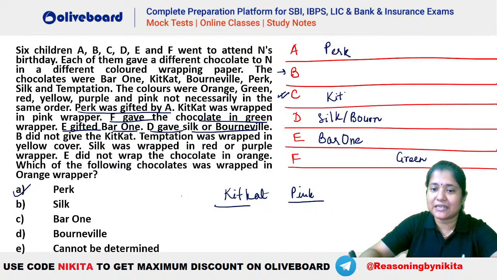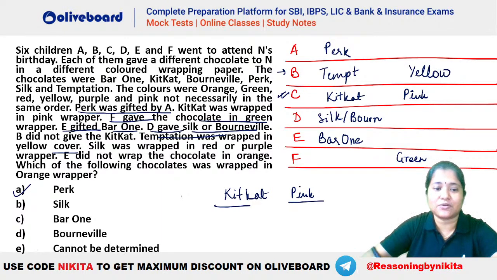So you will see that Kit Kat and pink will be here. Okay, ये Kit Kat pink आ गया. Now what is given? Temptation was wrapped in yellow cover. So temptation yellow के लिए सिर्फ एक ही जगह बची है, that is your B. So this will be your temptation, okay, and this will be your yellow. I hope everybody is able to understand.